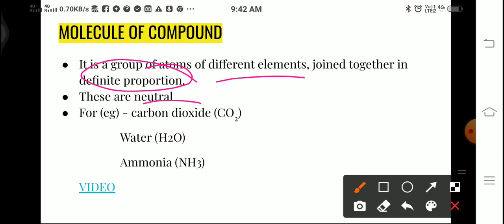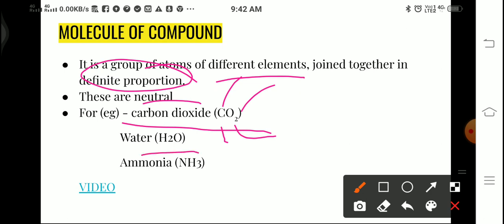Examples I have shown: carbon dioxide, then water, ammonia. Carbon dioxide is a molecule of a compound because it is made up of two types of atoms, one carbon, another oxygen. One atom of carbon and two atoms of oxygen, a definite proportion, combined together to form carbon dioxide.